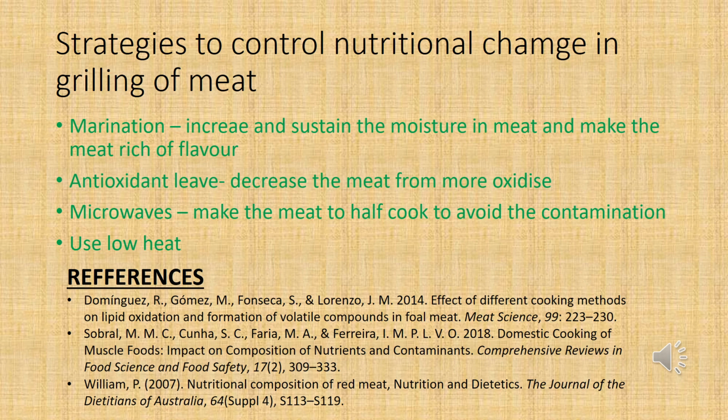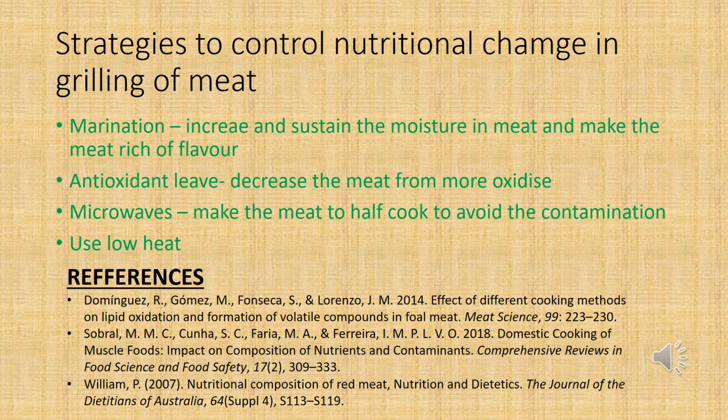Because we want the meat to be half cooked, so we only need a short time to grill the meat. When we grill the meat for too long, it will absorb too much carbon dioxide, and it will change the nutrition in the meat.